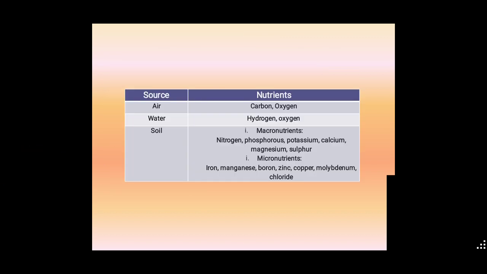Which are those? See, they need air, water, soil. Mainly they need air, water and soil. What are the nutrients present in air? Carbon and oxygen are present in air. Okay. Then hydrogen and oxygen are present in water. Then in the soil there are two types of nutrients, micronutrients and macronutrients.